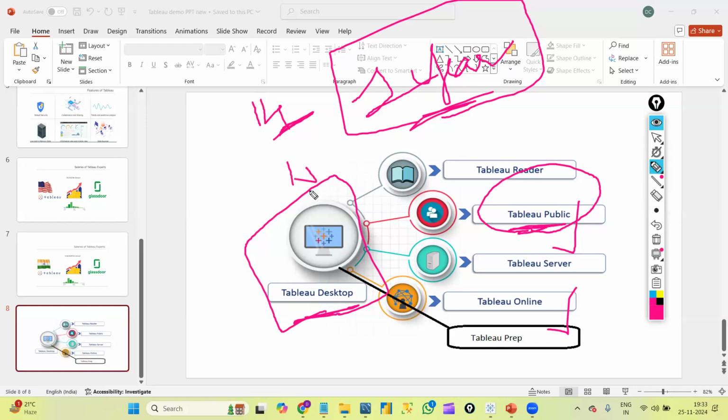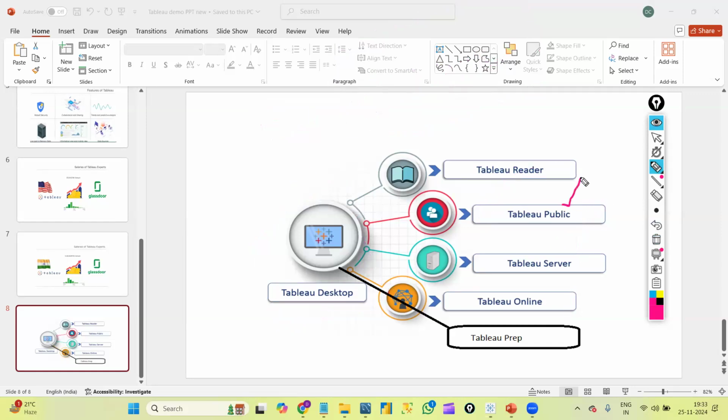If not Tableau desktop, you can use Tableau public also. Here also we can create all the graphs. This is freely available, but we have some limitations compared to Tableau desktop. I will explain that going forward.